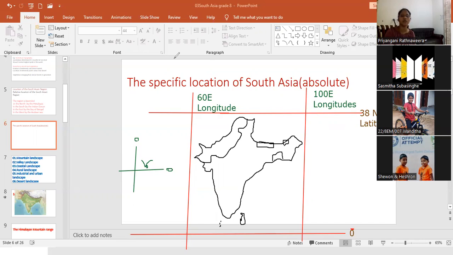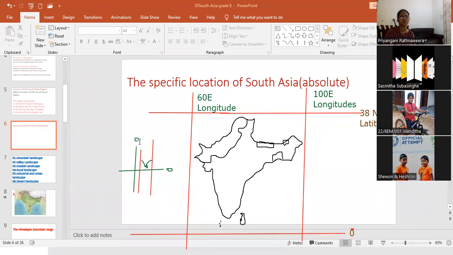What is the value? 60. Here 60, this line 60. From 60 east longitude to 100. 100 east. These all are east. Can you understand it?